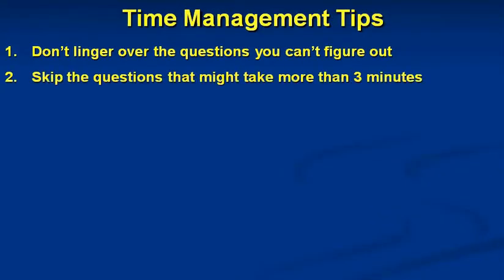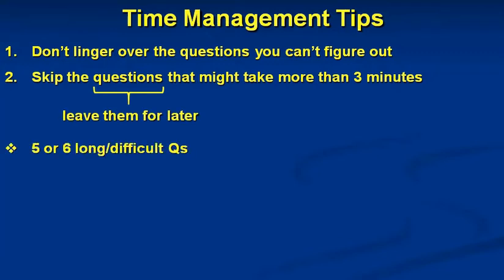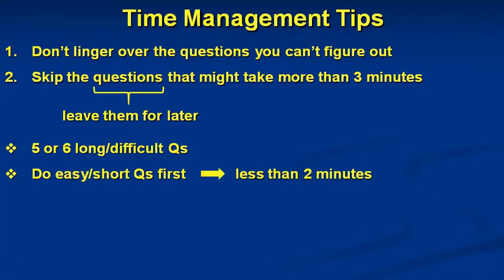Skip the question that might take more than 3 minutes of your exam time. I'm not saying that you should leave these questions unanswered, just leave them for later. Students, there are usually 5 or 6 such difficult or long questions in paper 1. So do the easy and short questions first that take less than 2 minutes, let's say, and do the difficult and long questions that you skip the first time in the end.